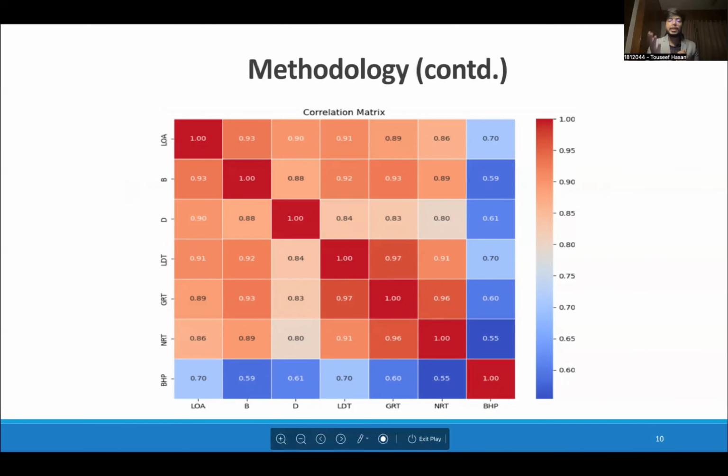It is clear that except brake horsepower or BHP, all the other 5 output parameters, B, D, LDT, GRT, and NRT, have a satisfactory correlation with one of the input parameters, LOA, which is the overall length. So to facilitate the prediction of BHP, we included design speed as an input parameter for our prediction because of the relationship. The power of a ship increases with the cube of its speed.